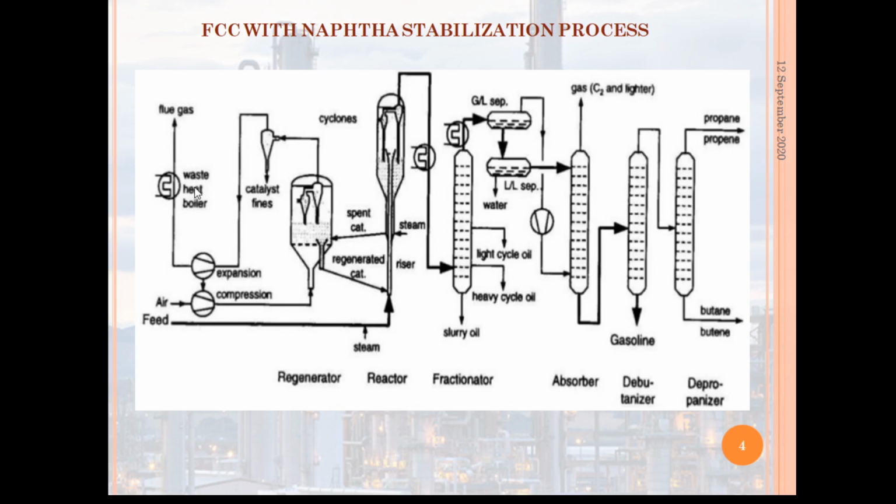So here we can see the FCC unit. From this reactor it goes to the main distillation column, where the unstabilized light naphtha comes out from this fractionator, and then it needs to be stabilized.